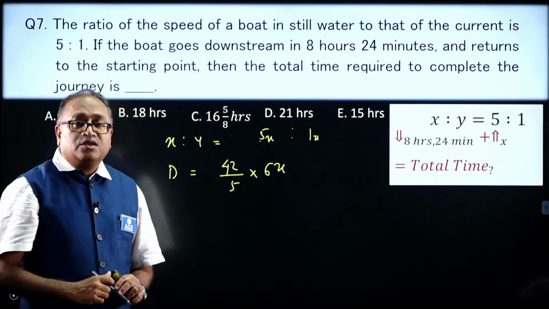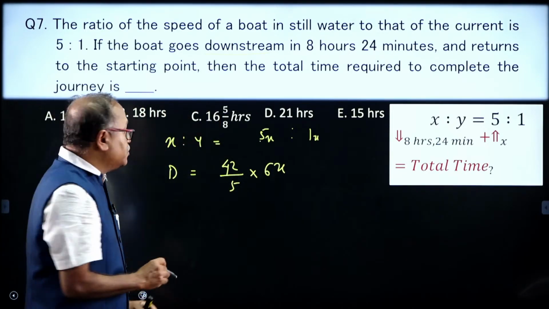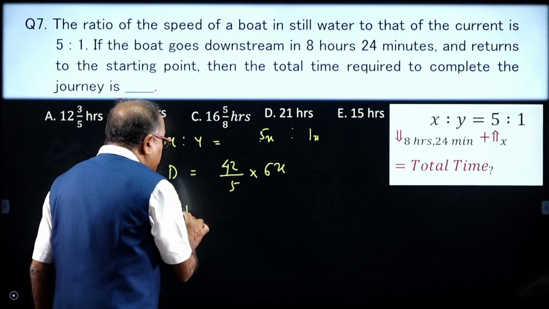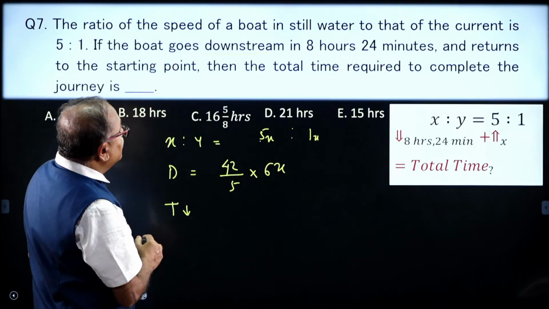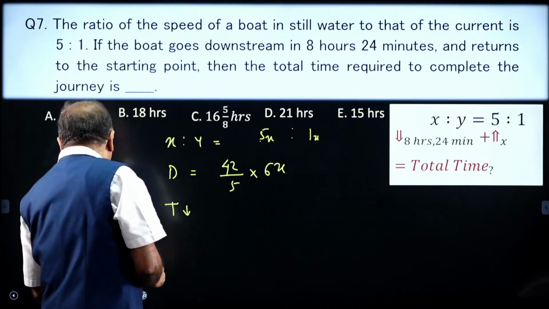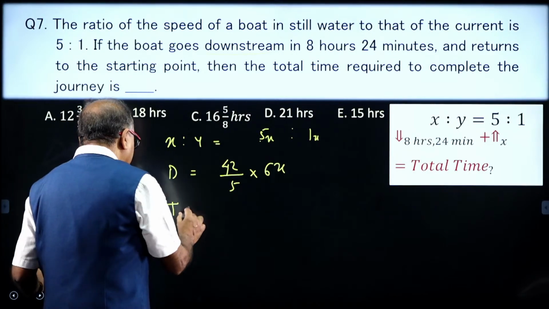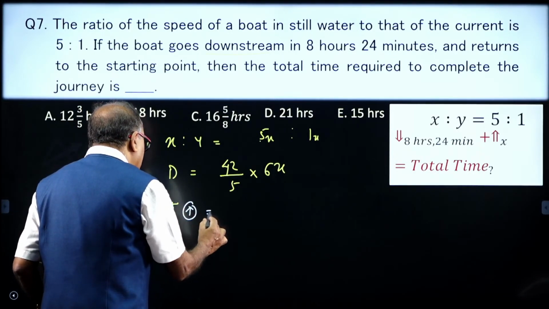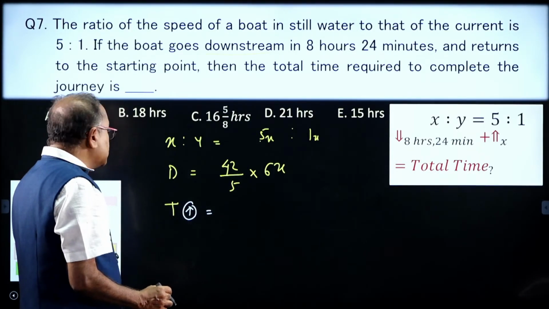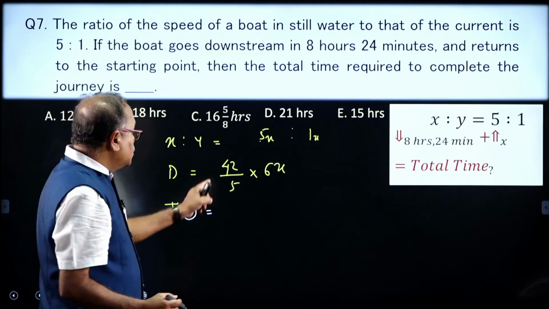Now, how much total time will it take? I need to find out the time for upstream, since downstream is given. You know that time is equal to distance by speed. So, what is the distance?